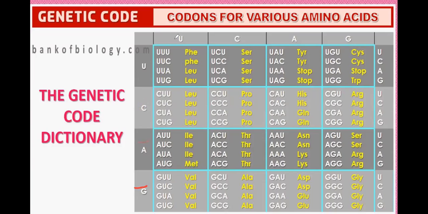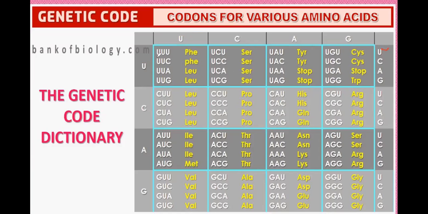This is first, this is second, and this is third: UCAG, UCAG, UCAG, UCAG.